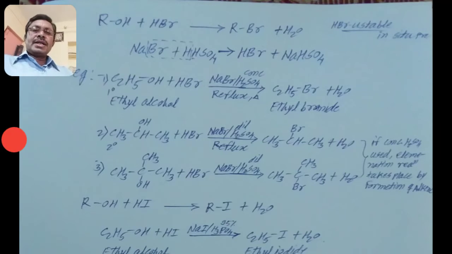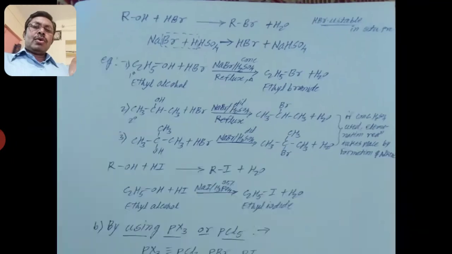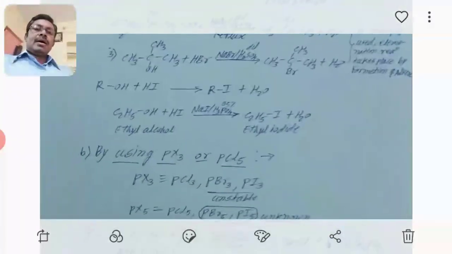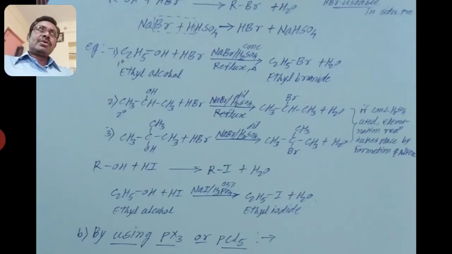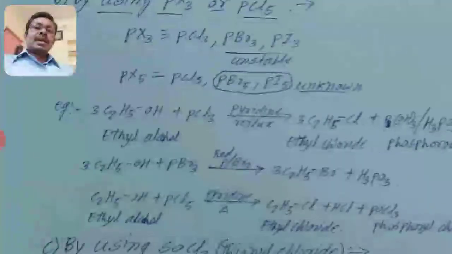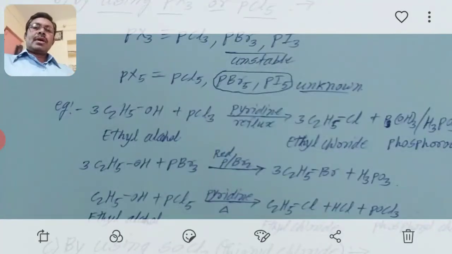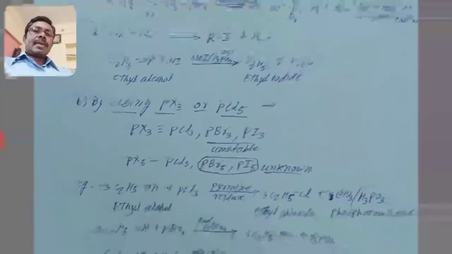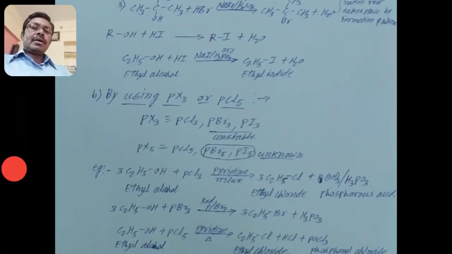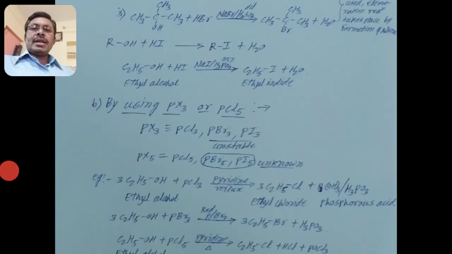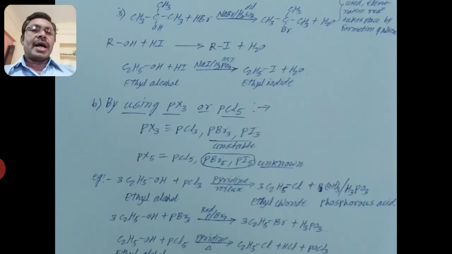There are three halo acids: HCl, HBr and HI. If you want to prepare an alkyl halide with chlorine, use HCl. If you want an alkyl halide with bromine, use HBr. If you want an alkyl halide with the halogen atom iodine, then use HI.